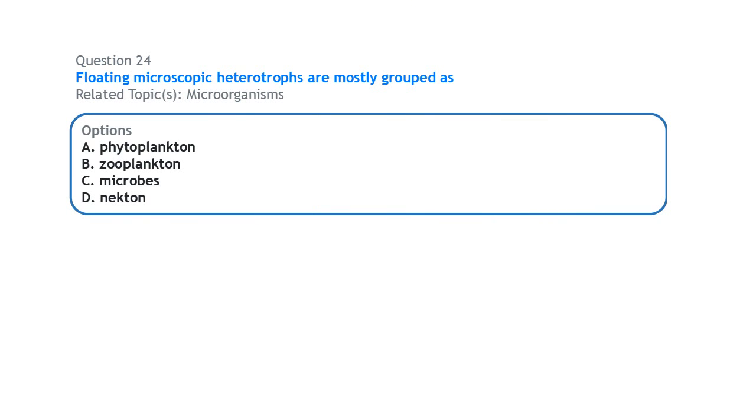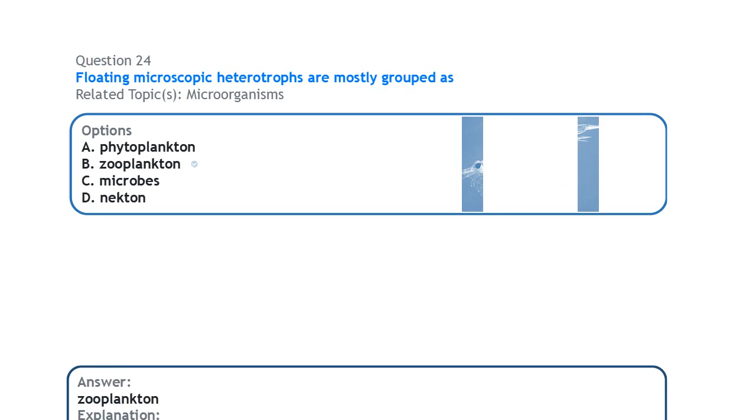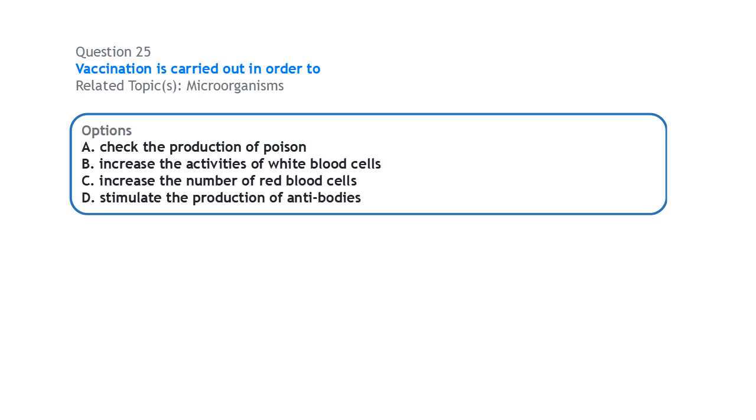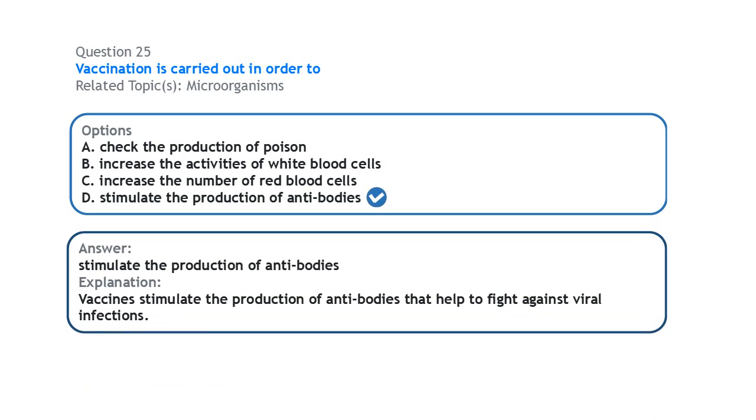Next question: floating microscopic heterotrophs are mostly grouped as zooplanktons. They are small aquatic heterotrophic microorganisms that float in water. Next, also on microorganisms, vaccination is carried out in order to. Vaccination is a preventive measure against viral diseases, and it helps to stimulate the production of antibodies in the body that help to fight against viral infection.